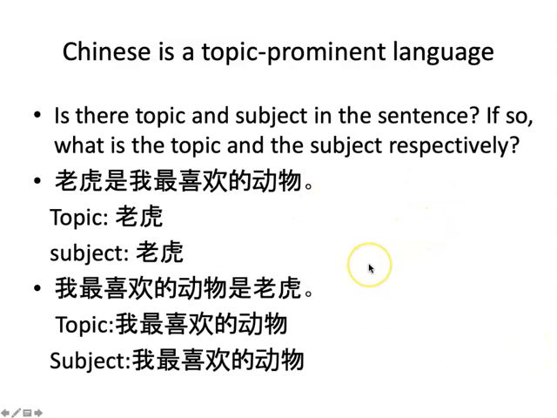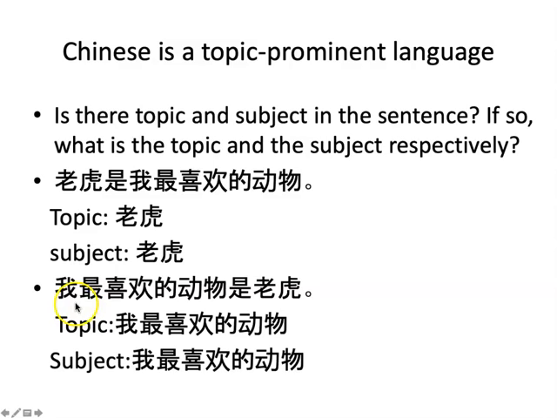And another pair of sentences from your assignment. 老虎是我最喜欢的动物. There is a topic. Topic is 老虎. That's the element that comes at the beginning of a sentence. And it is also the subject. 老虎是. So 老虎 is in a being relation with a predicate. The predicate is 是我最喜欢的动物, is my favorite animal. And 老虎 is in the being relation with the predicate. So that's a subject.